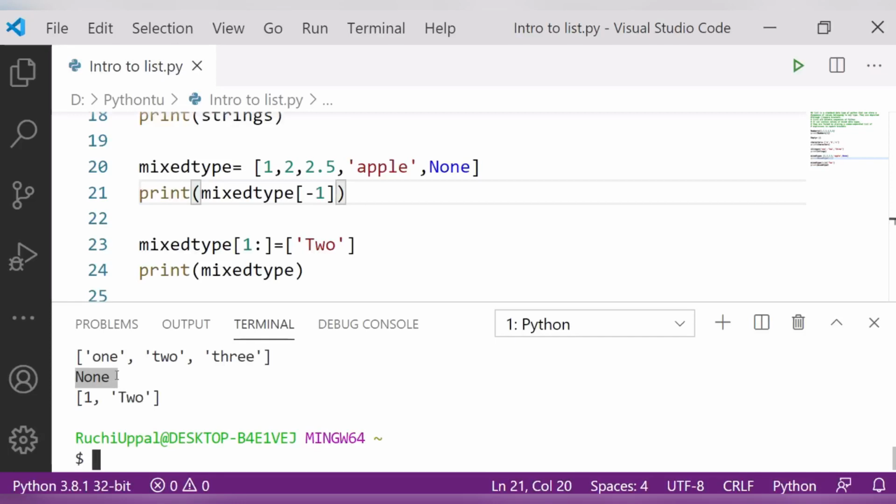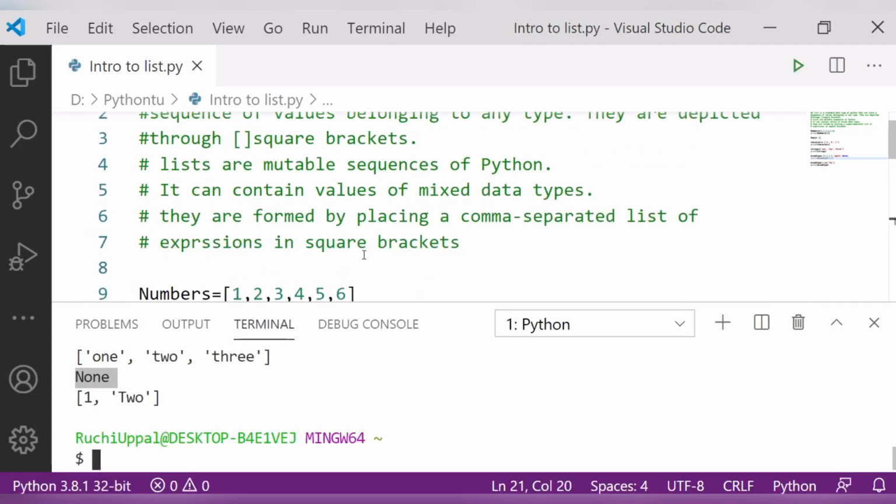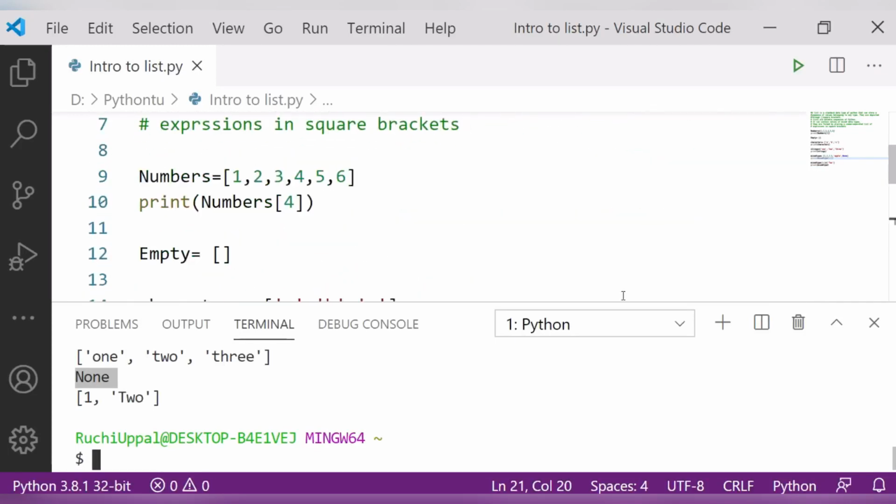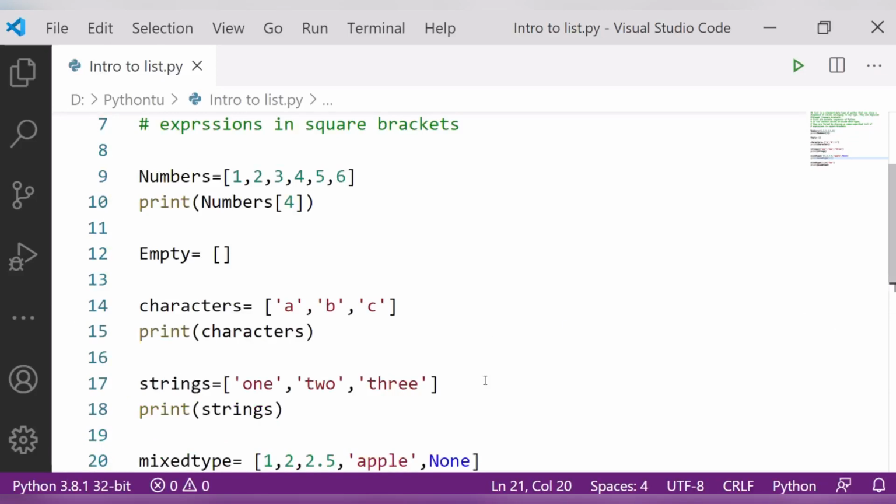Clear? I hope it is clear to you what I have told you, how to print the things, how you can save it. Clear? I hope the concept is clear to you.